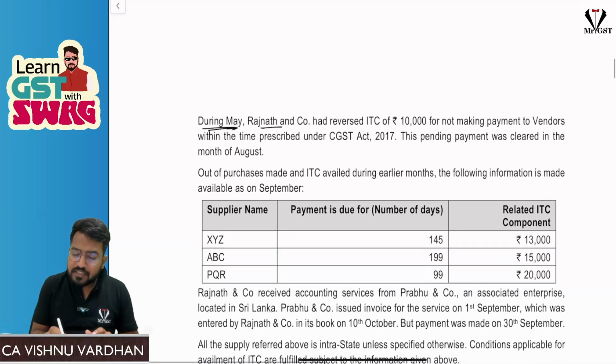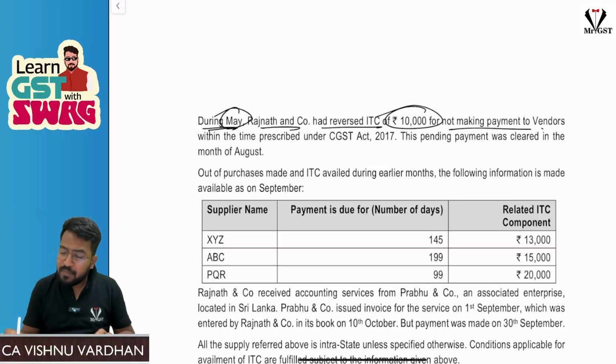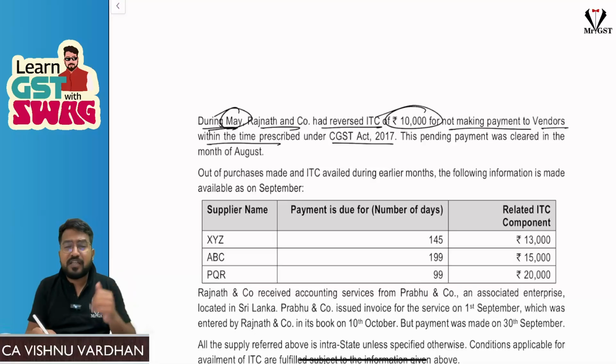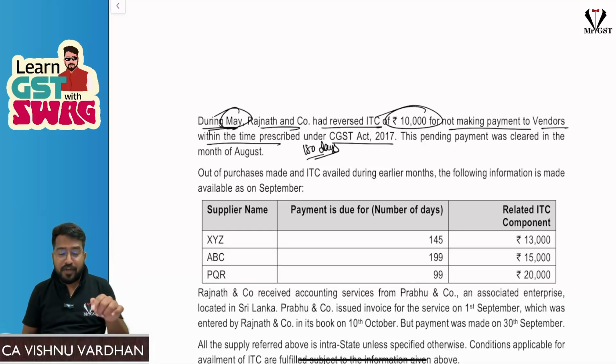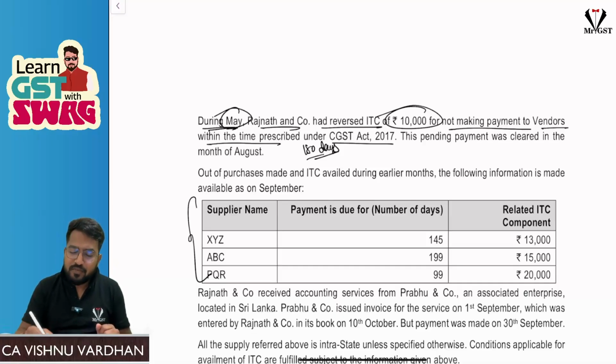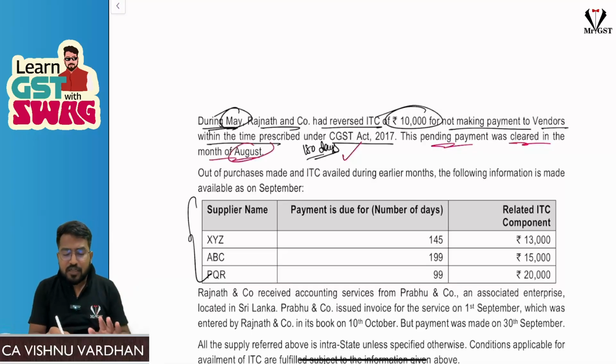During May, Rajnath & Co has reversed ITC of 10,000 for not making payment to vendors within the time prescribed. You know what is the time prescribed? 180 days. They did not give the 180 days point here, because there is one more question based on that 180 days concept. So they cleverly did not mention the 180 days time limit. Of course, you know the concept: if you have not made the payment within 180 days, you reverse the ITC. But now that pending payment was cleared in the month of August. So in the month of August, you are making the payment after 180 days. So when the payment is made, obviously you can take ITC on that.